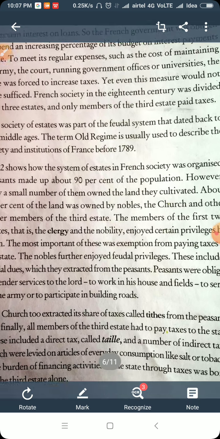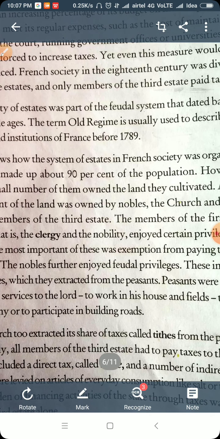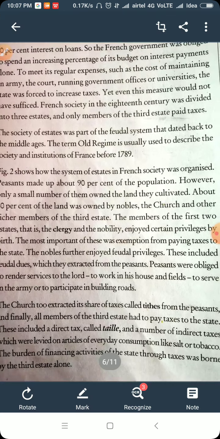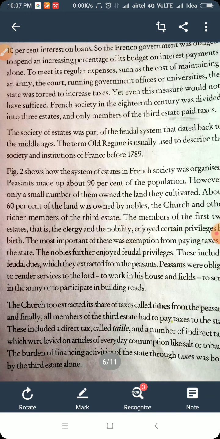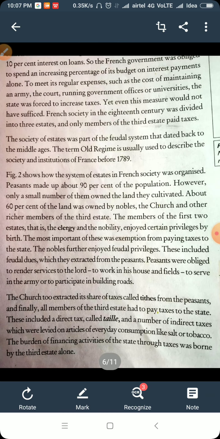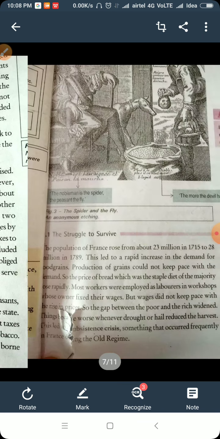The term old regime, the old system, like the old empire, is usually used to describe the society and institutions of France before 1789. That means what the system was before 1789. So, figure 1.2 has been shown. It is the chart we discussed yesterday, the division of the society.